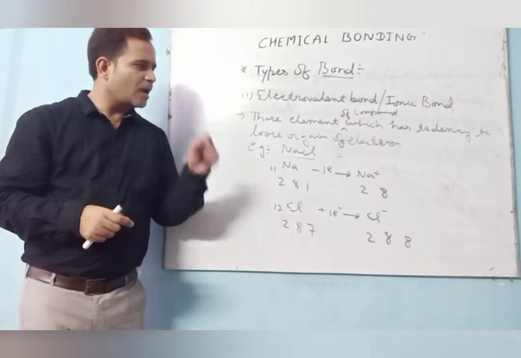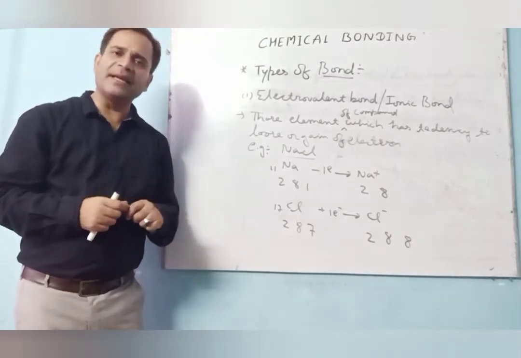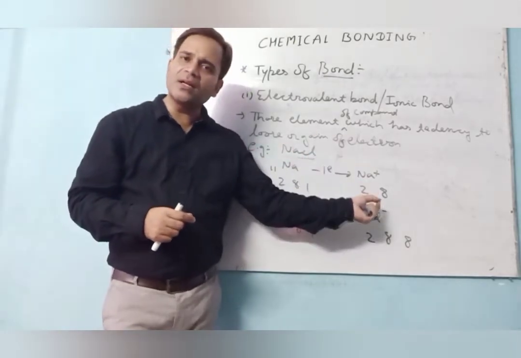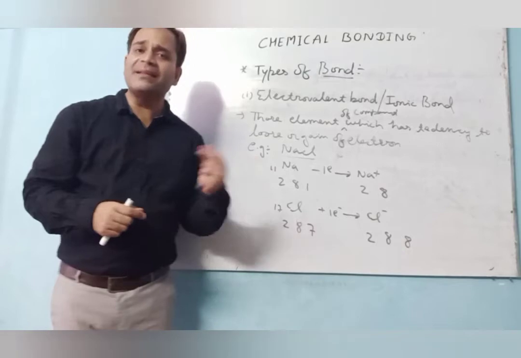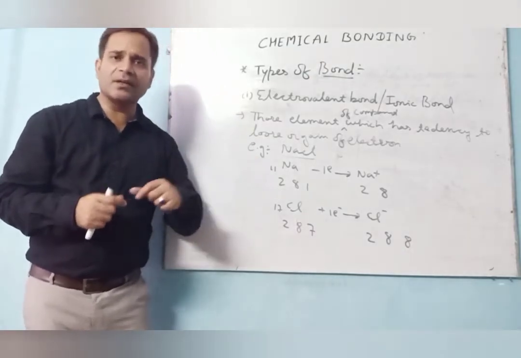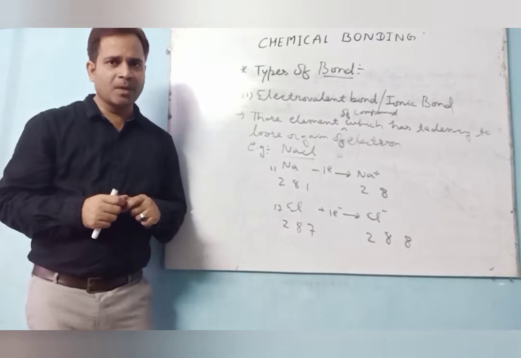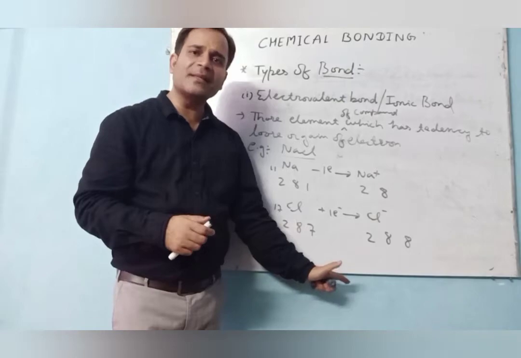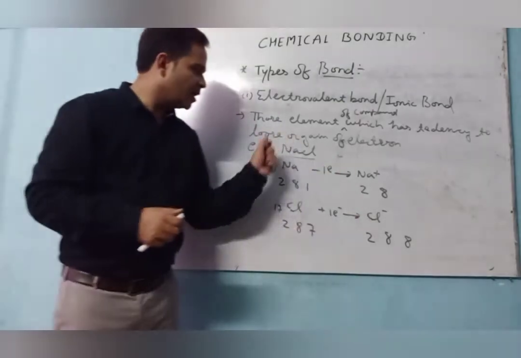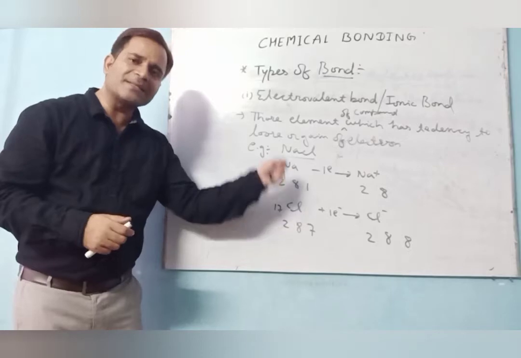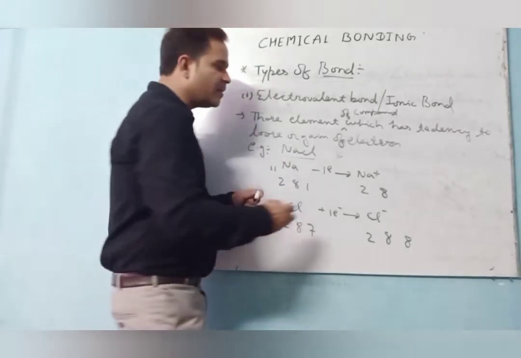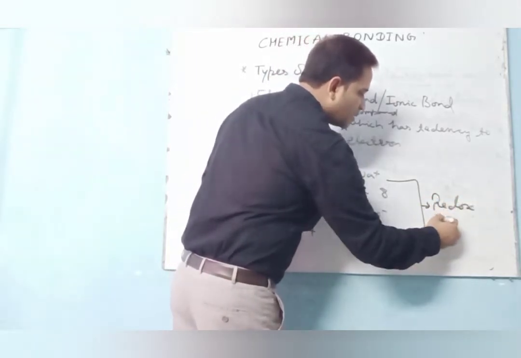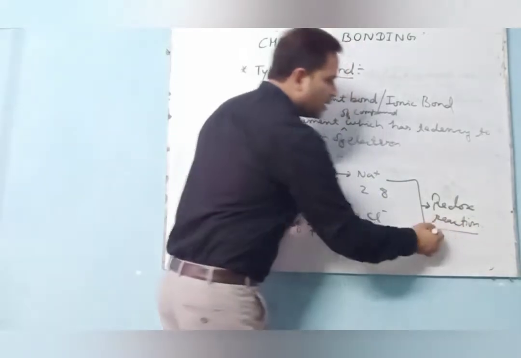As we know, loss of electron is said to be oxidation. So the sodium metal loses its one electron, while the chlorine atom gains an electron, and gain of electron is termed as reduction. So the loss and gain of electron both take place simultaneously. If loss and gain of electron take place simultaneously in the same reaction, it is known as a redox reaction. Yes or no?